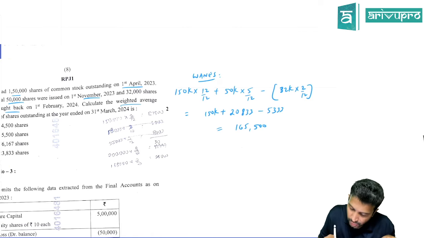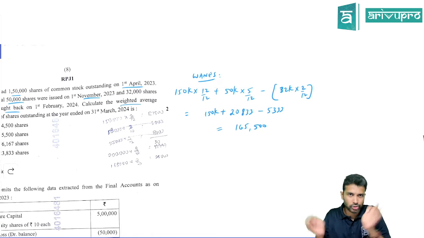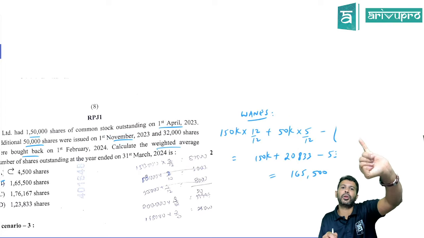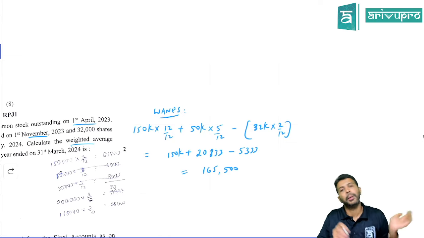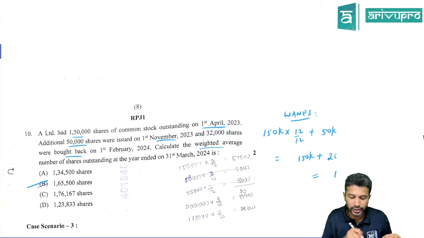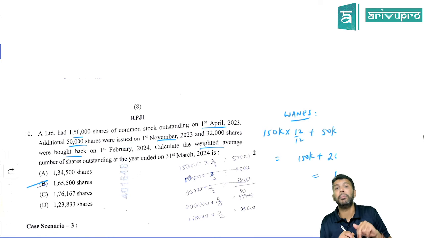If you're doing it individually, 1,50,000 was there for the entire 12 months. So 12 by 12 is the weightage. These 50,000 came only from 1st November: November, December, January, February, March. That means only 5 months. So 5 by 12. But when you do the buyback, the number of shares will reduce. Hence deduction. How many shares did you buy back? 32,000. When? February. But the year ends in March. So February, March.